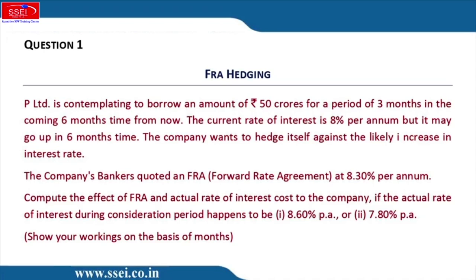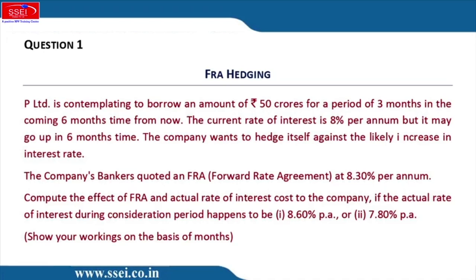So, logically, when we enter into the FRA, it's a contract to borrow after 6 months for 3 months at 8.3%. So, logically, by definition, no matter whatever the rate be after 6 months, our effective cost of borrowing should be 8.3%. You know the answer beforehand. So they are writing compute the effect of the FRA, which means separately give us the profit or loss on FRA and the actual rate of interest cost to the company if the actual rate of interest under consideration happens to be 8.6% case 1, 7.8% case 2. Okay. So how will we solve the sum?